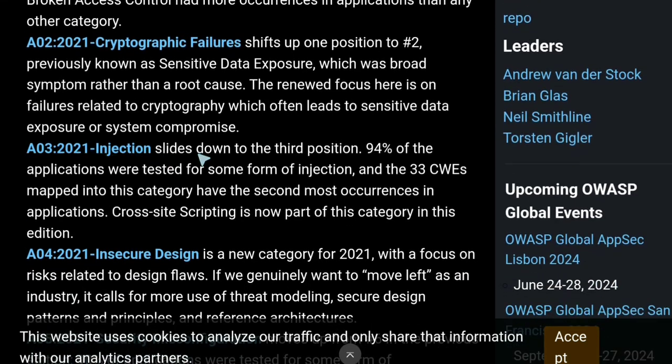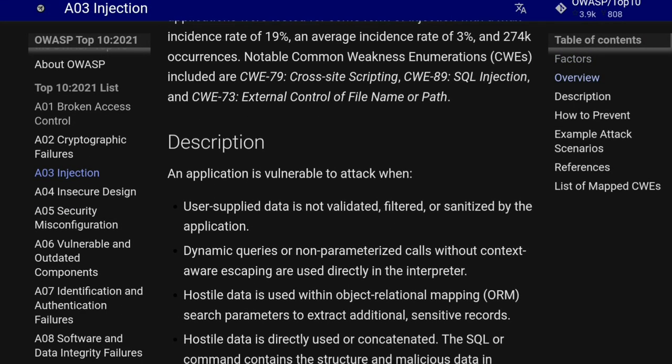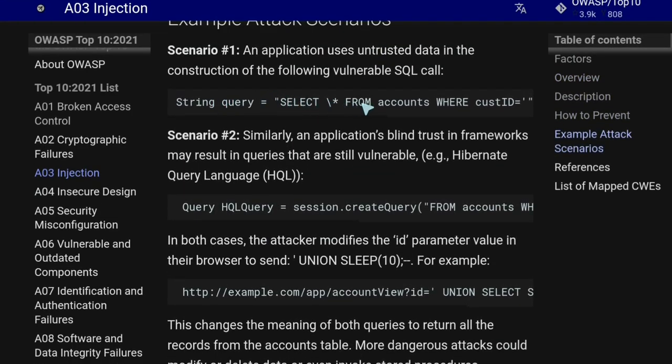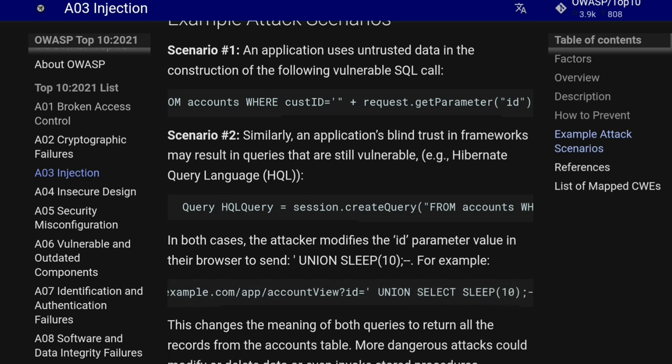Let's look at number 3, injection. 94% of the applications were tested. Injection is a long-running security risk. The example would probably be SQL, as we know it. We have a query, and then we concatenate a parameter, request.get parameter, from the user itself. If the user has provided a continuation of this SQL, like the ID parameter being union select sleep 10 or whatever, then this would also get executed. So this is SQL injection.